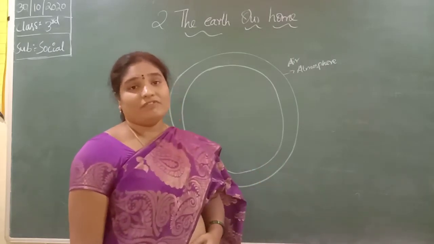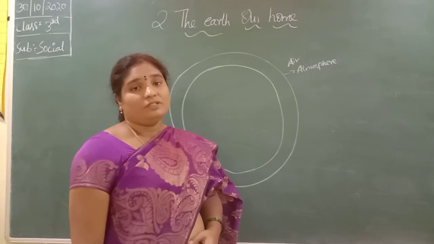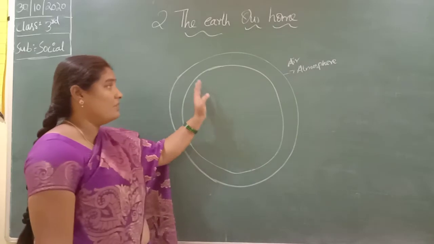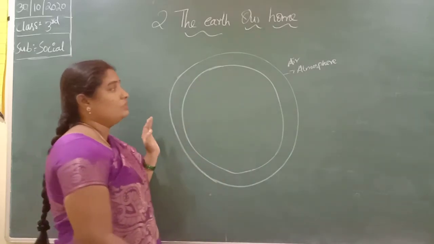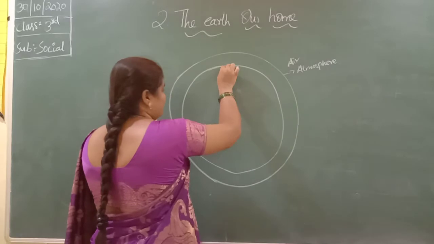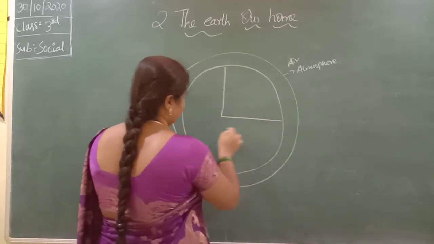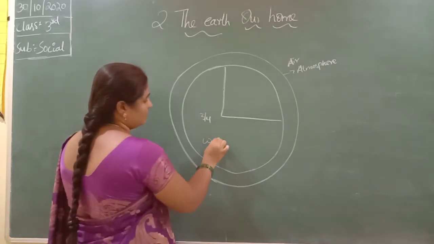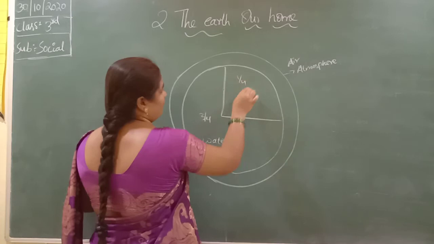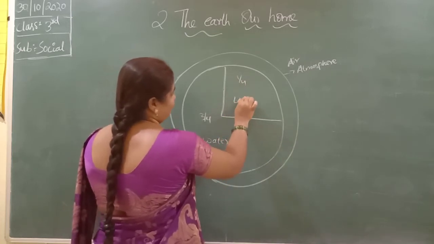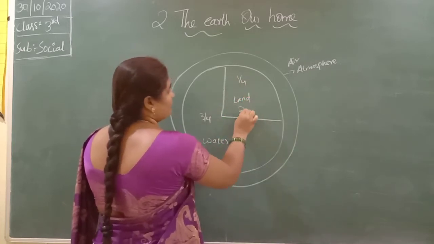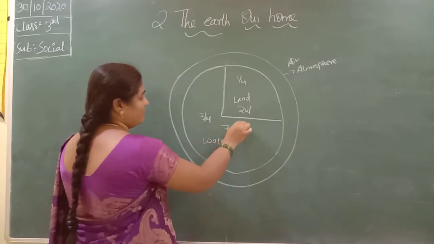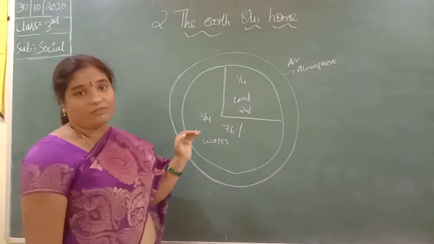So these are some important features of the earth. Life is possible on the earth. It has a layer of air surrounding the earth, known as the atmosphere. Three-fourths of the earth is covered by water and one-fourth of the earth is covered by land. So 24% of it is covered by land and 76% is covered by water.